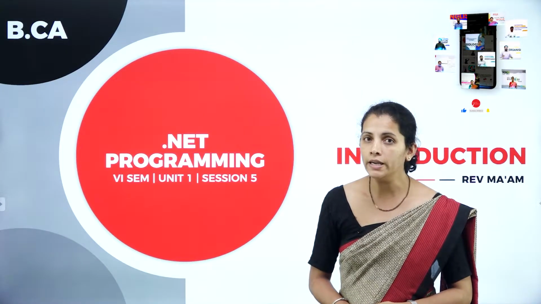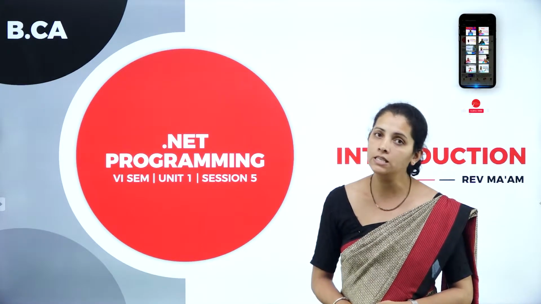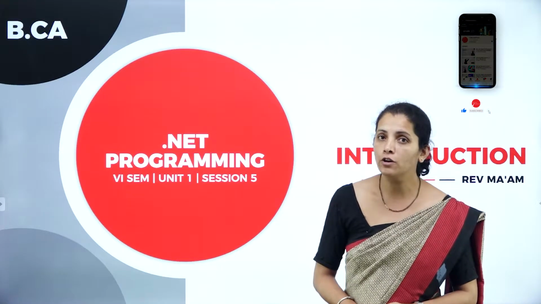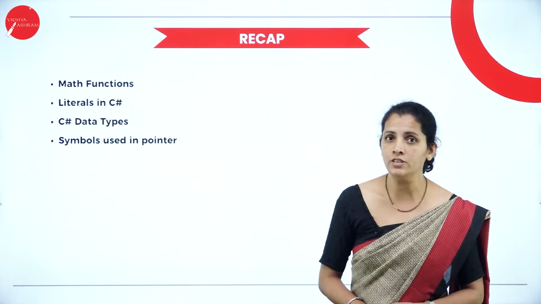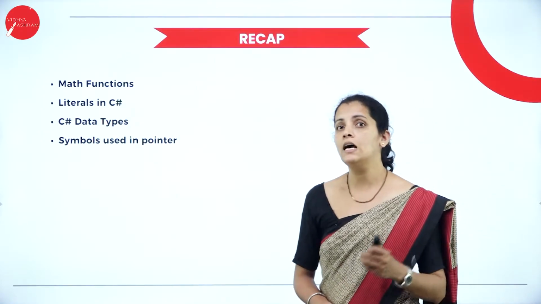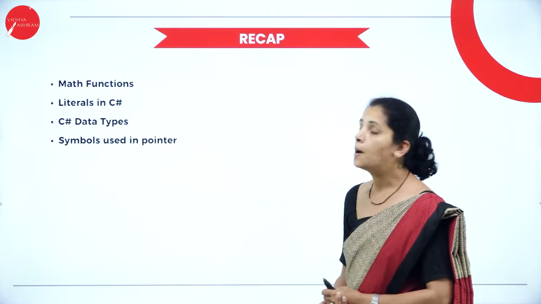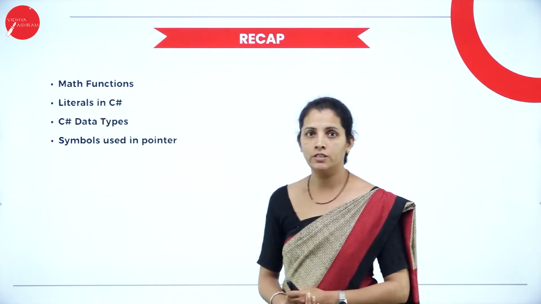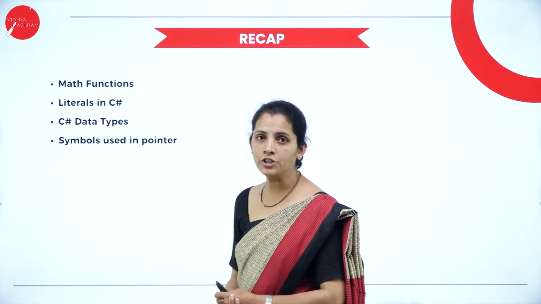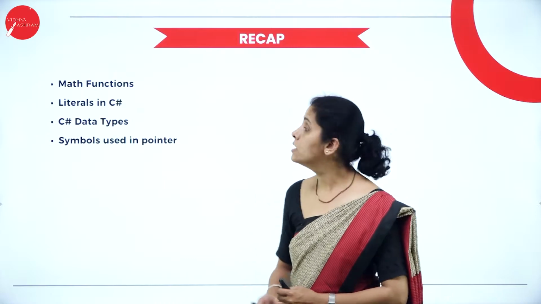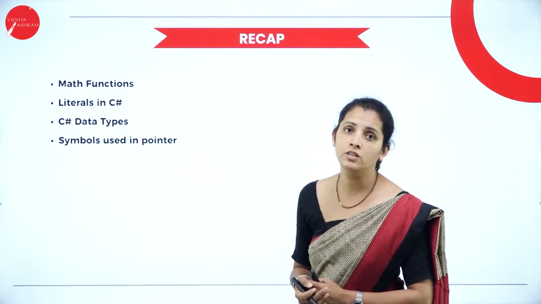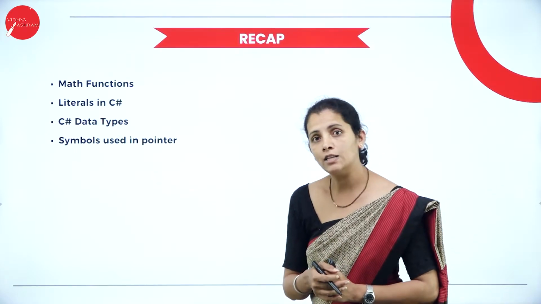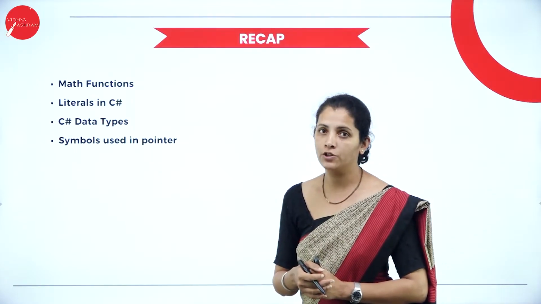So dear students, before starting today's session, let me recall the topics I covered in my last session. In my last session, I started with mathematical functions. Under mathematical functions, I discussed the min function, max function, absolute function, power function as well as square root function.